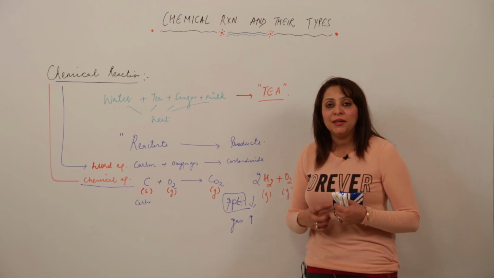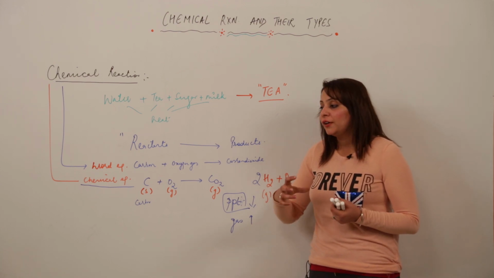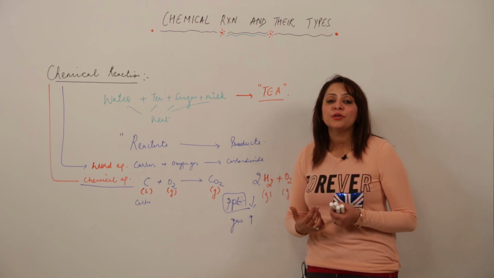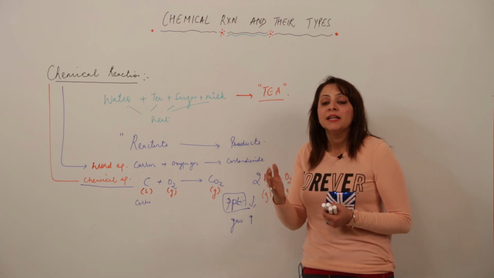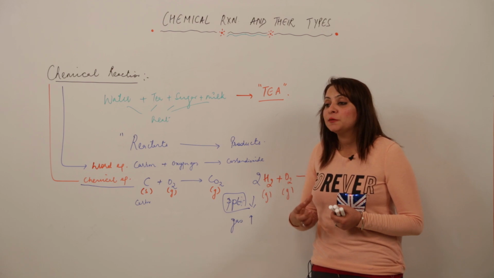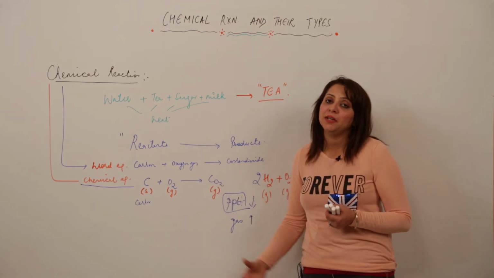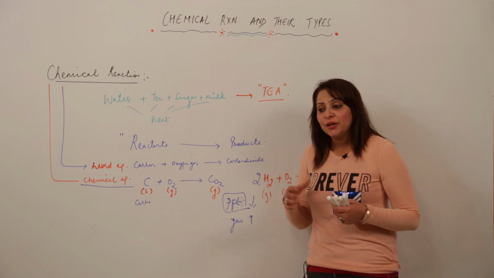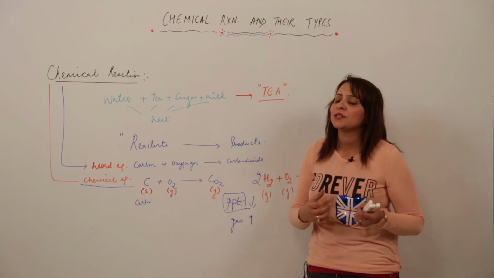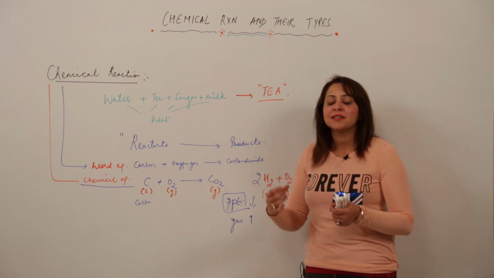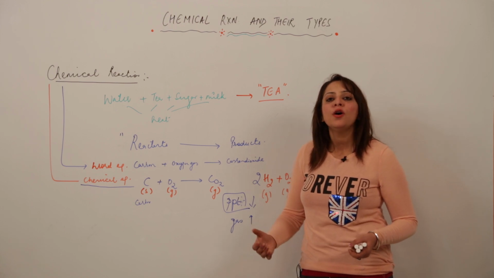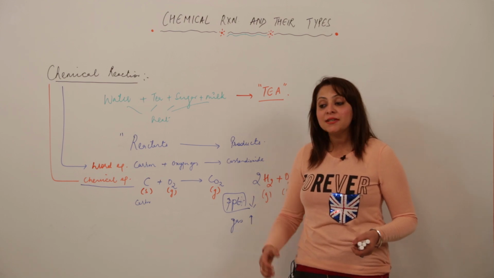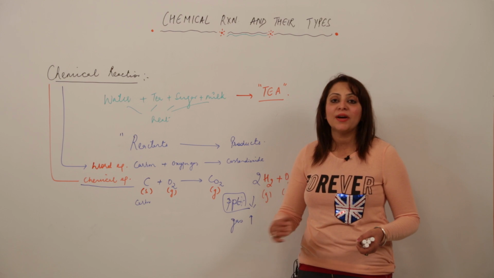So whenever you are attempting any questions or answering something, try to give it in the chemical equation method, because the more you use the equations, the clearer you will be in your mind about what is actually happening. Chemistry is better understood with the help of chemical equations and chemical reactions. Like if I ask you what happens when a zinc rod is dipped in copper sulfate solution, instead of answering in a whole paragraph, just straight away say Zn plus CuSO4: Zn, being more reactive, will displace copper and will result in ZnSO4 plus Cu. So this is the better way to answer questions in chemistry.